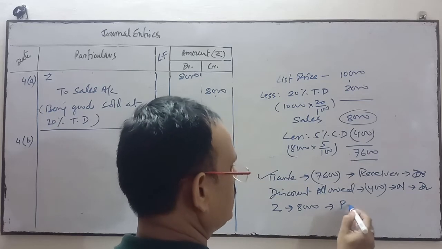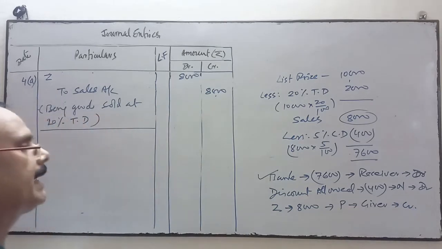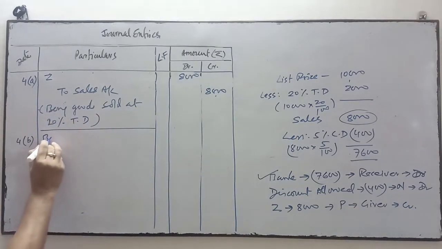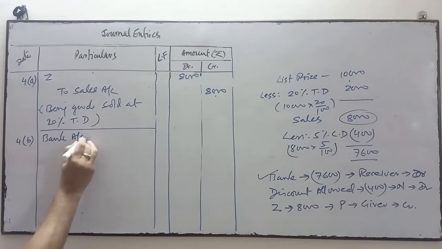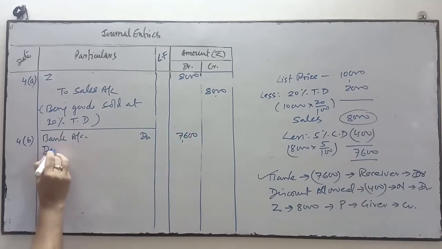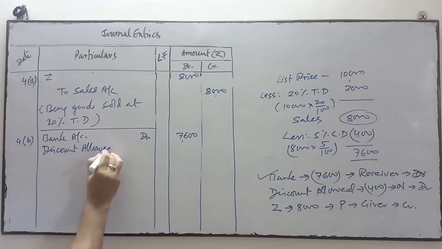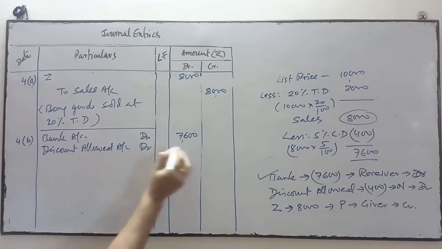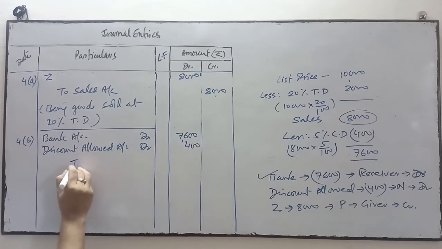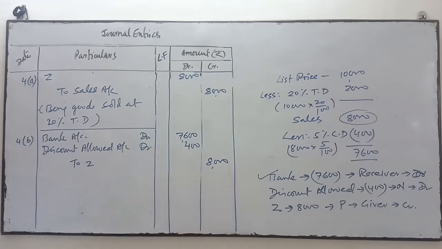Z personal is the giver, credit. So bank account will be debited because money comes into the bank. Bank is the receiver of that amount, 7,600. Discount allowed is an expense, and all expenses and losses are debited, that is 400. Z account will be credited with 8,000 because Z account will be settled with this amount.